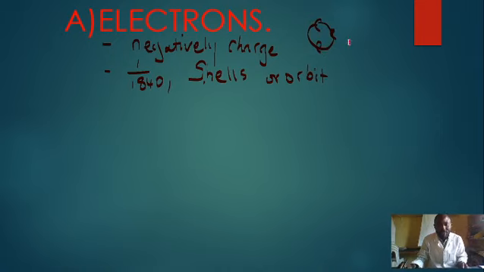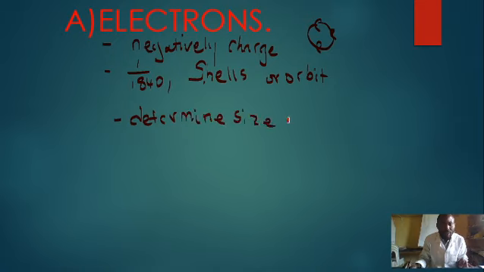We call these shells, and another person can decide to call it orbit, just like a geographer will call that. One of the things we also need to note about the electron, which is very important to us, is that they determine the size of the atom.